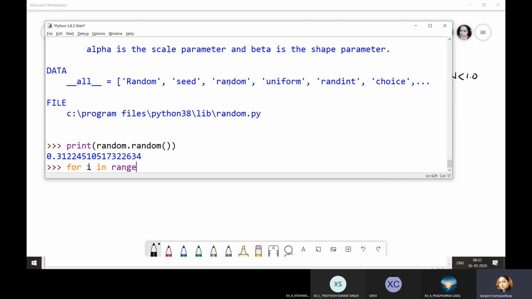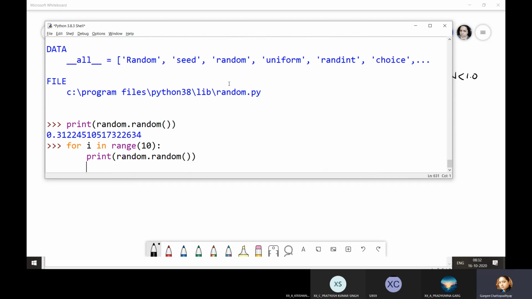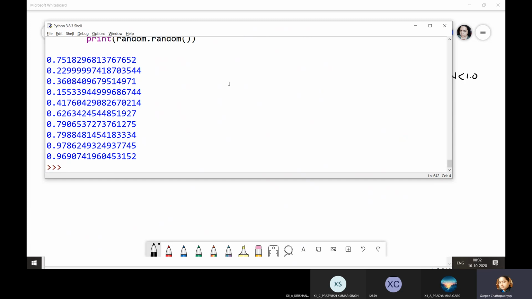I'm using a range function, and I'm writing print random dot random, and you can see 10 different random numbers are generated. So this is how random numbers are generated, and you can see they lie between 0 and 1.